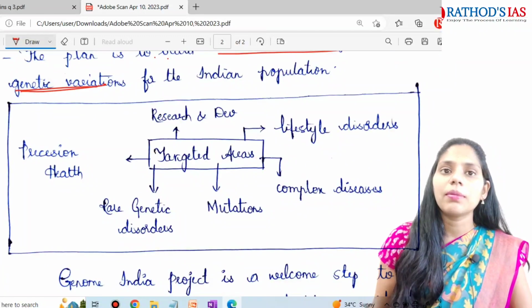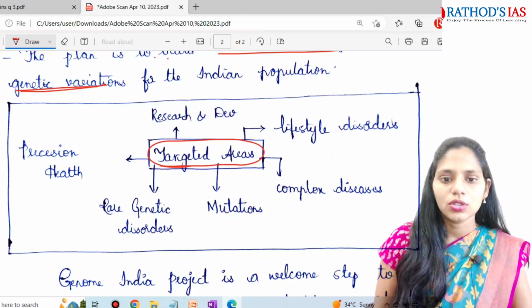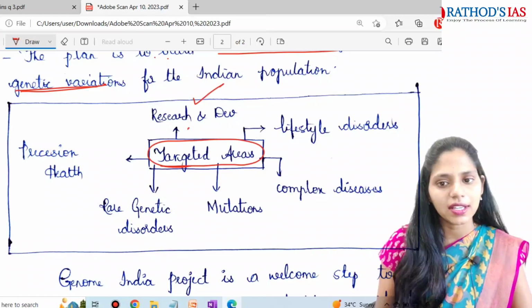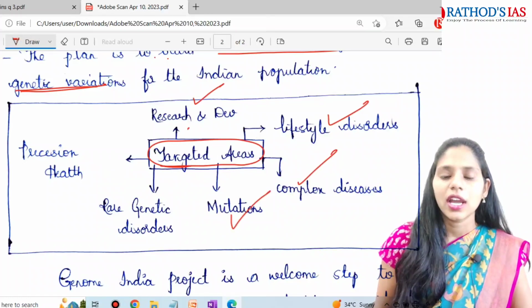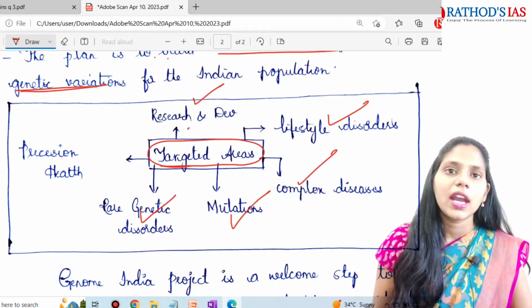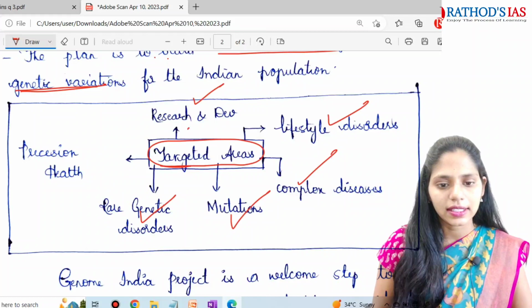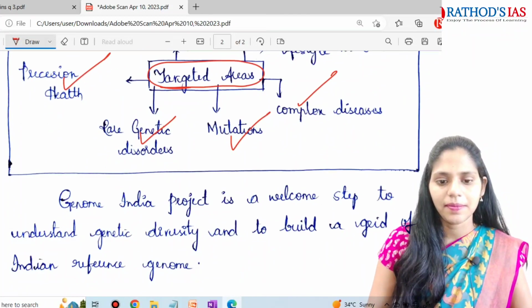And this student wrote about which are the target areas of this Genome India project. So they are focusing on research and development, lifestyle disorders, complex diseases, and they will also be focusing on mutation, change in the genetic material, and even on rare diseases, rare genetic disorders, precision health, etc.